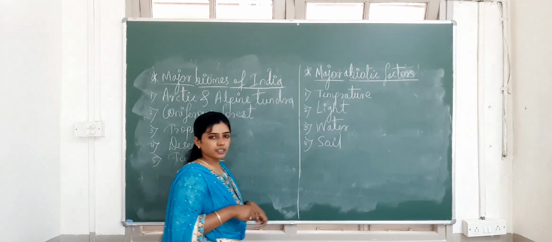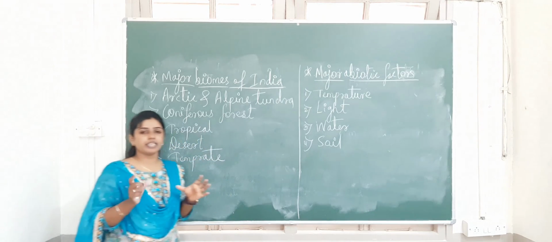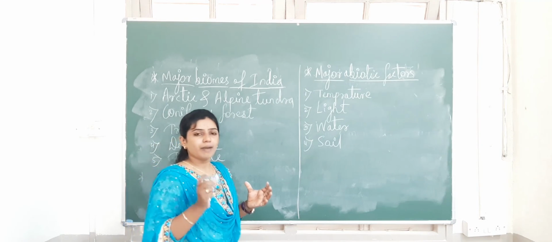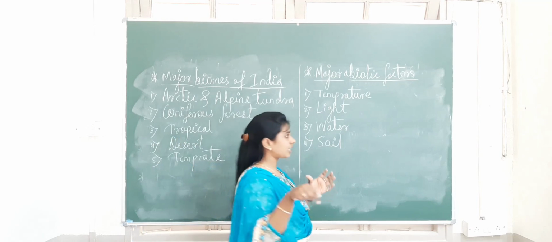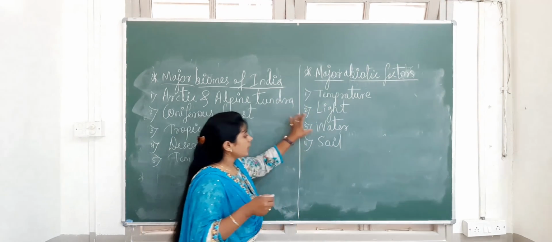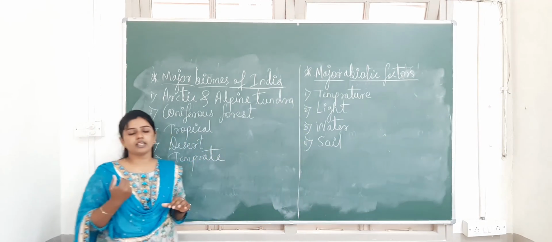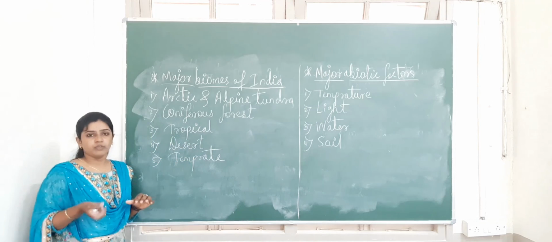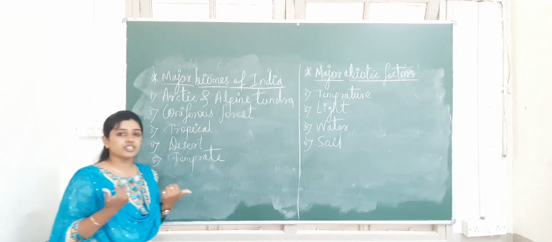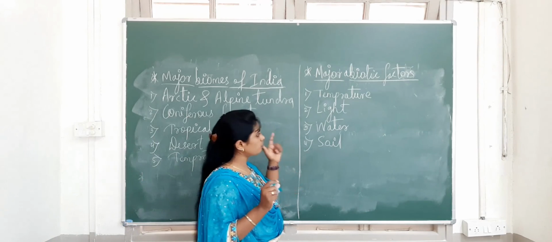Next one is light. Light is also very important. Day duration, night duration, the period of light is different, and by that the organisms can interact with the light. That is a very important component of the environment. Next one is water. Water is a very essential and important component of the ecosystem. Without water we can't imagine the life of living organisms. We have to see how it is important.